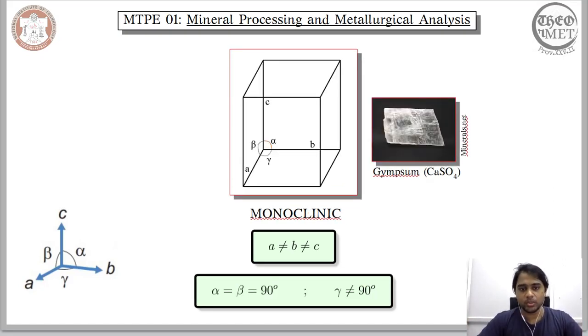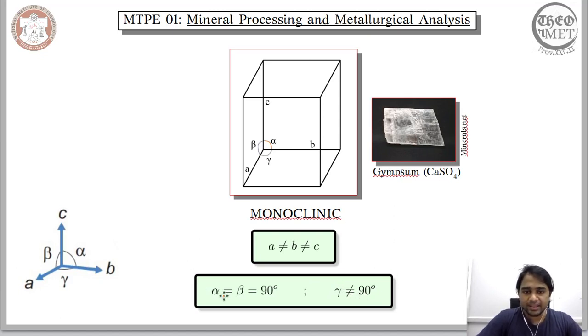This is referred to as the monoclinic. A monoclinic and the orthorhombic are similar in that none of the magnitudes of the vectors are equal. Both in the case of orthorhombic and monoclinic, none of the magnitudes of the vectors are equal. However, in the case of monoclinic, you have two angles that are equal to 90 degrees, and the third angle is not equal to 90 degrees.